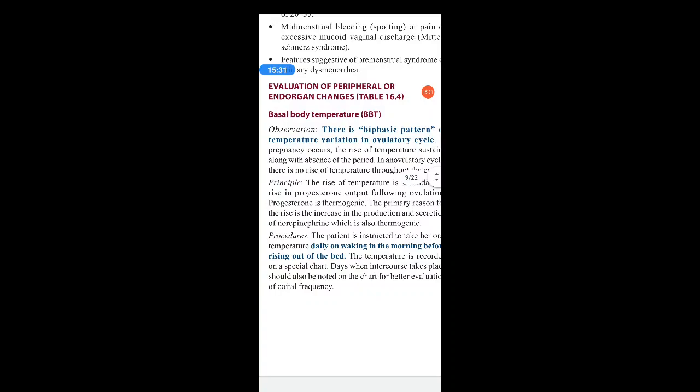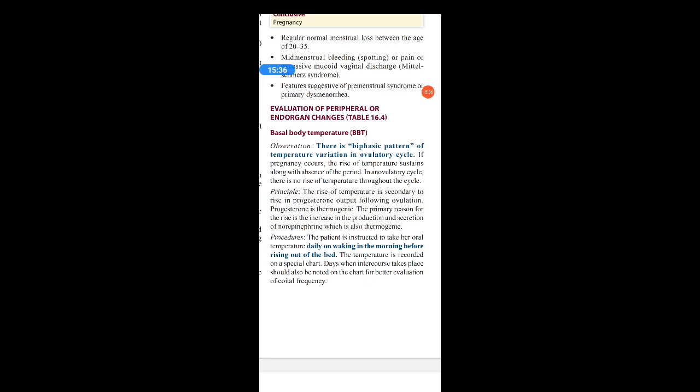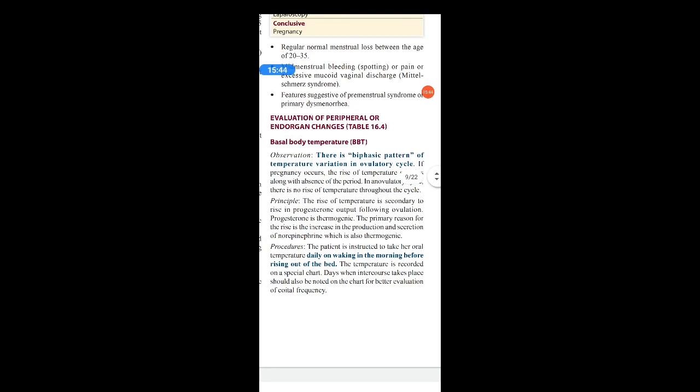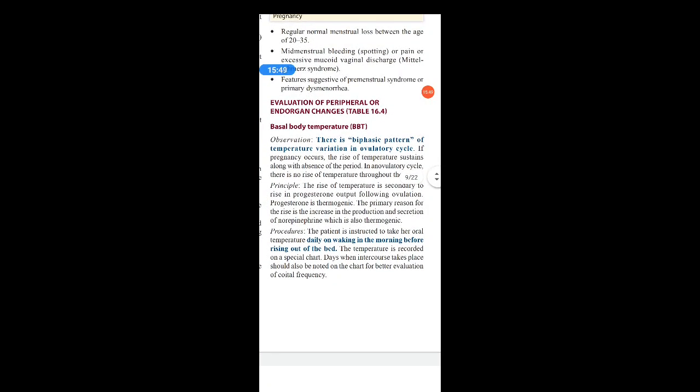First is the BBT, or the basal body temperature. So what is this BBT? All this occurs because of the different hormones which are secreted before and after ovulation. So with that change we can say this end organ change results. Okay. Coming to the BBT observation, there is a biphasic pattern of temperature variation in the ovulatory cycle. If ovulation is occurring, there is a biphasic pattern of temperature variation. Temperature varies in both phases, that is the follicular phase and the luteal phase.